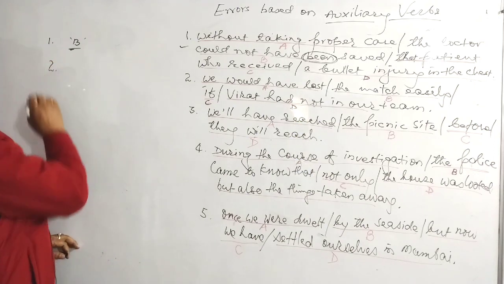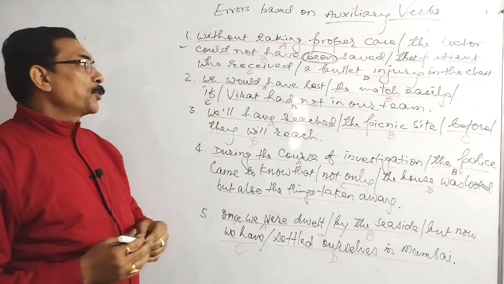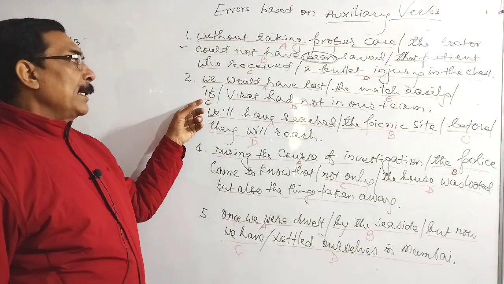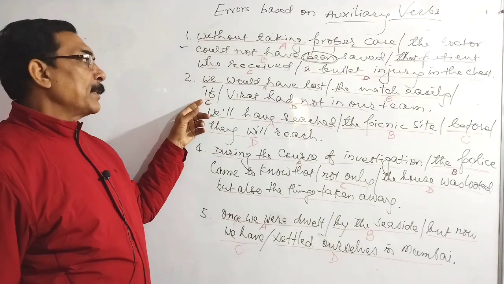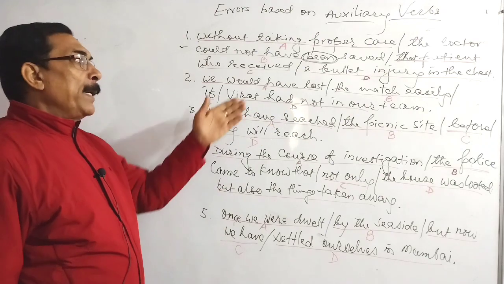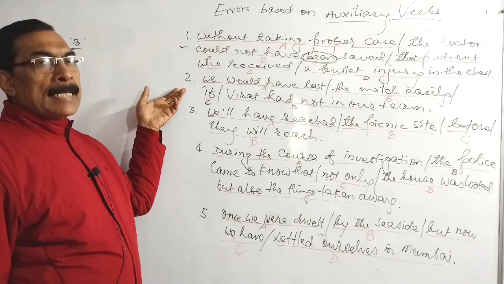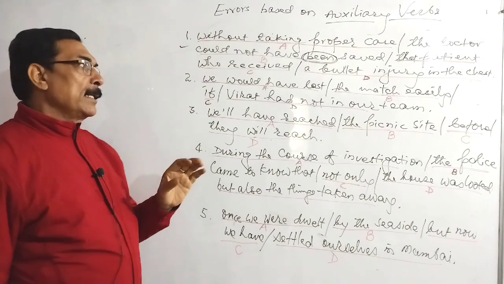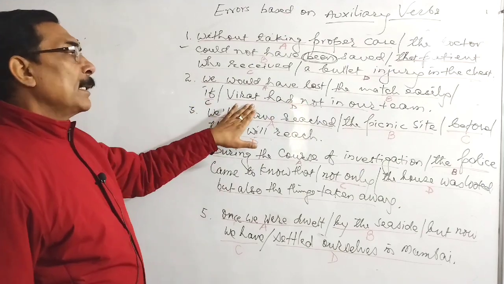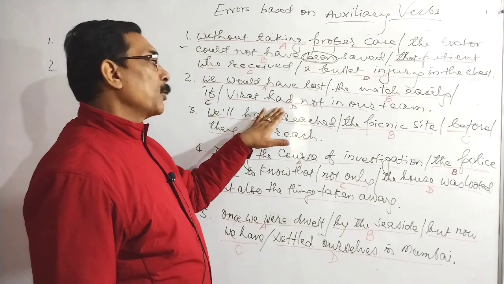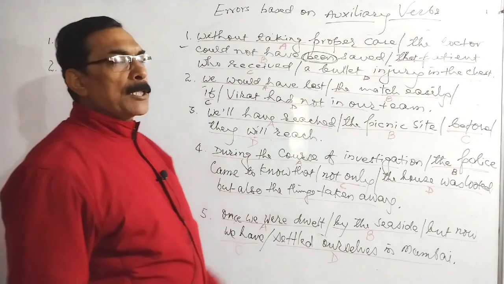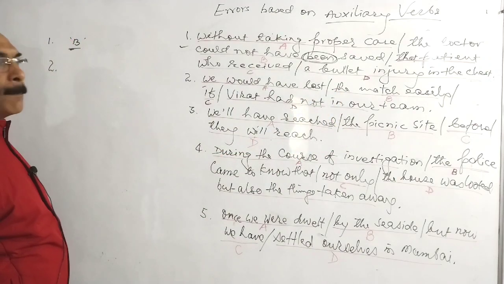Now moving to the next. The second sentence you should pay attention to. We would have lost the match easily if, the sentence is hypothetical, Virat had not in our team. So pay attention, as we studied hypothetical sentences. A hypothetical sentence says if plus subject plus had plus V3. So in this part of the sentence, in the fourth part, D, V3 is missing. V3 must be here, otherwise the sentence is incomplete.